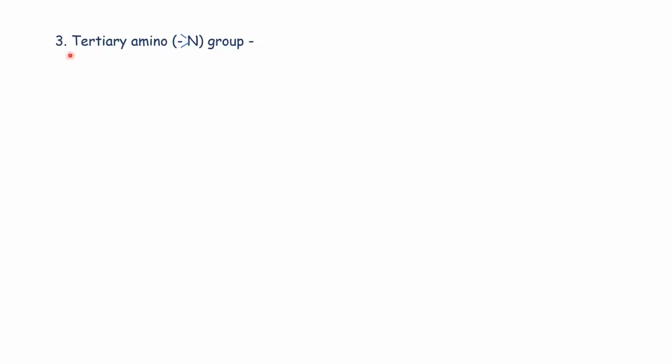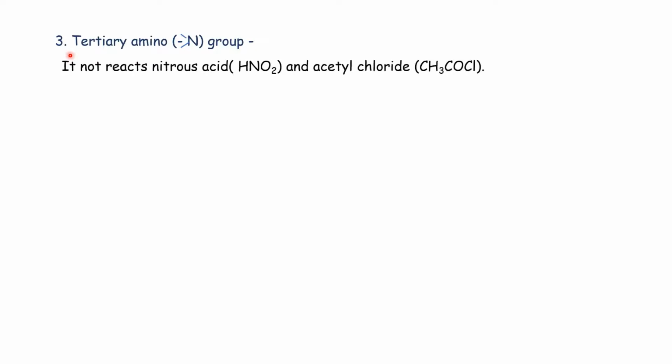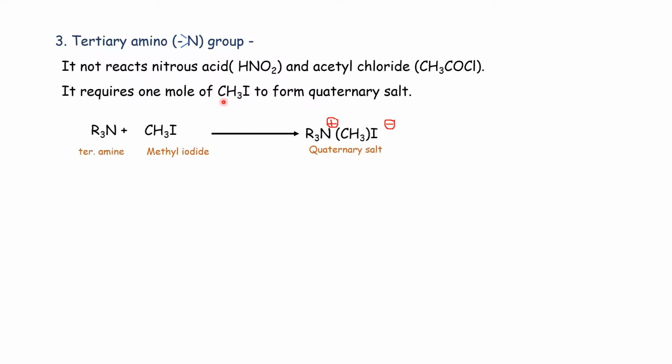Then the presence of a tertiary amino group. In case of tertiary amine, it does not react with nitrous acid and acetyl chloride, but it requires 1 mole of methyl iodide to form a quaternary salt.